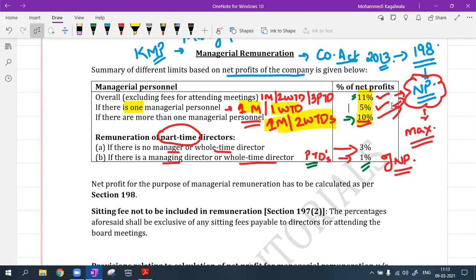Independent directors are independent in nature. They just come and take director sitting fees for attending meetings. Sitting fees, director sitting fees, meeting attendance fees are all not a part of remuneration. Remuneration is salary. A company cannot pay salary to an independent director.